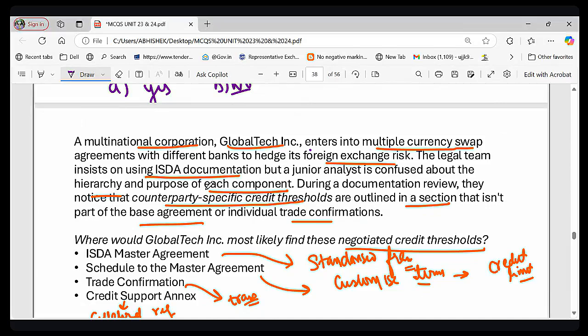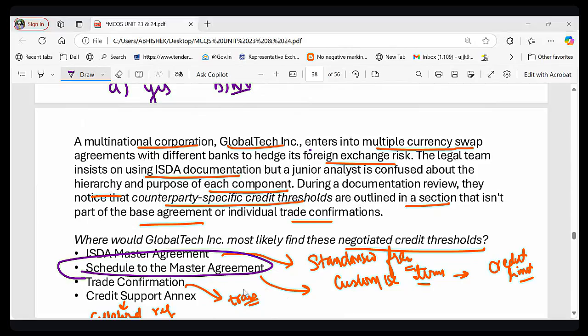Now you can see in the question a hint is given, right? This is something customizable, right? So that is where a schedule to the master agreement comes into the picture, right? This is where negotiated terms are added. It covers the credit limit. It covers the tax provision. It covers the jurisdiction. So this is where counterparty specific credit thresholds are outlined, right?